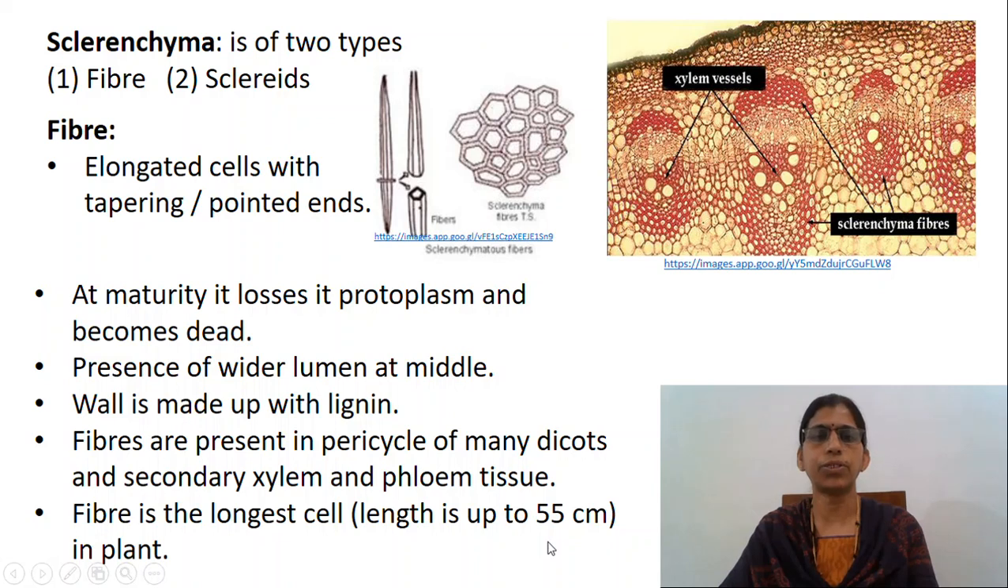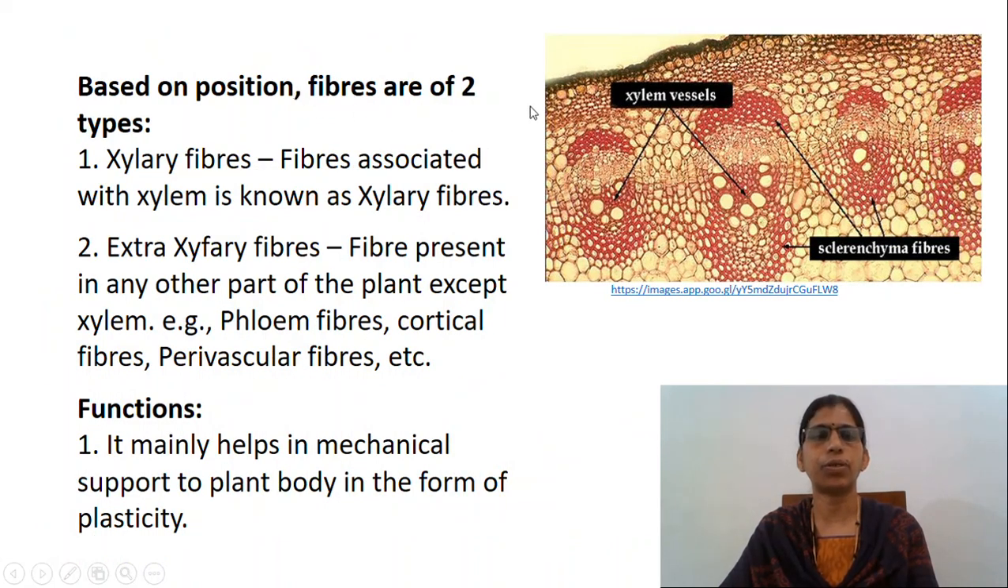According to the position, fibers are of two types, xylary fibers and extraxylary fibers. Xylary fibers are fibers associated with xylem, while the extraxylary fibers are the fibers present in any other part of the plant except xylem. Example, phloem fibers, cortical fibers, perivascular fibers, etc.